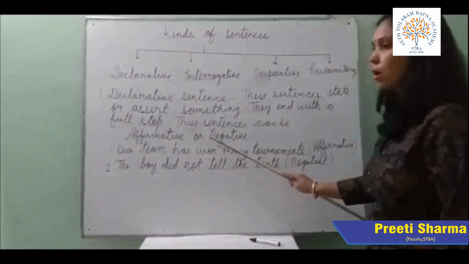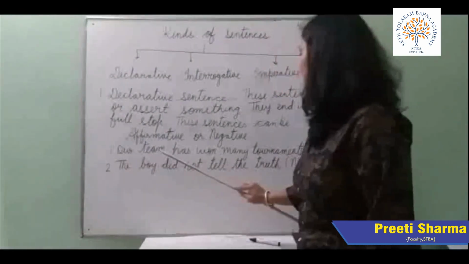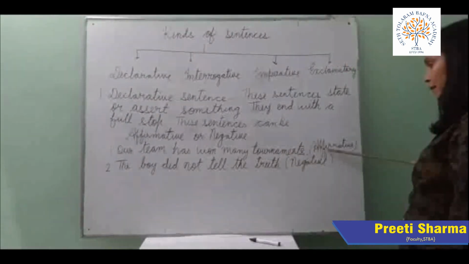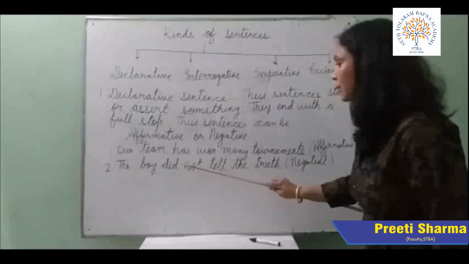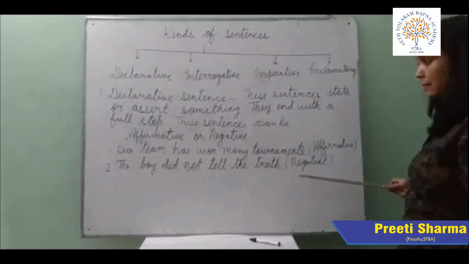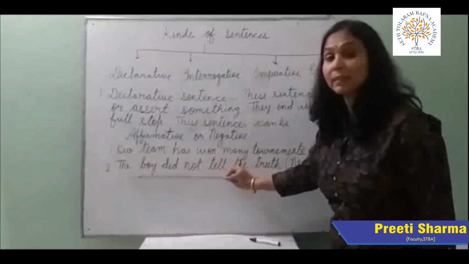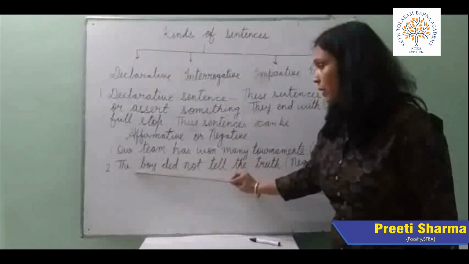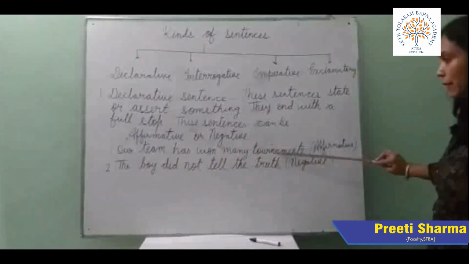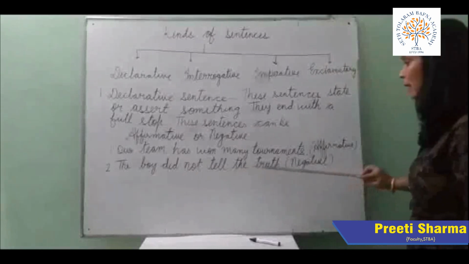These sentences can be affirmative or negative. Examples: Our team has won many tournaments. This is your affirmative sentence. The boy did not tell the truth. Negative sentences. And again, you can see that these sentences are giving some information, like our team has won many tournaments. And in this sentence, the boy did not tell the truth.